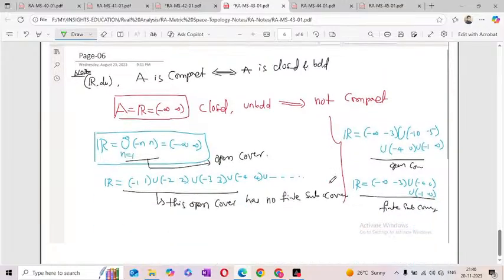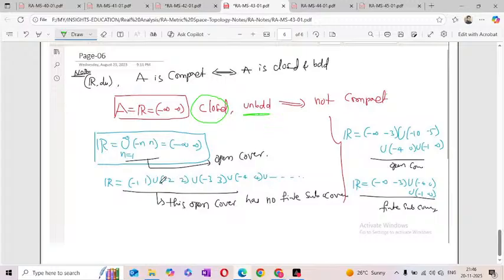Now see this one. I'm taking one more. Suppose A is equal to minus infinity to plus infinity. So it is closed but unbounded. So this is not compact. That means the real numbers are not compact. How? Just see the example.